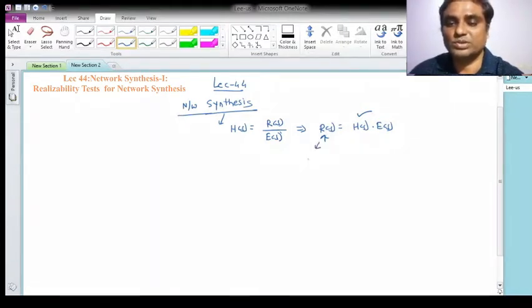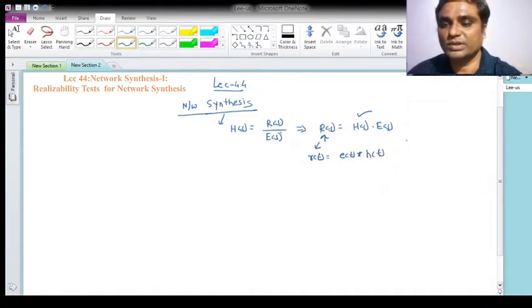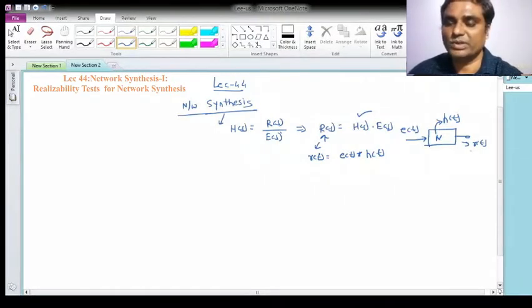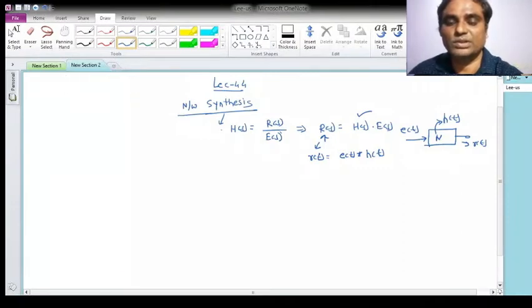Or in the time domain, generally we used to find out the response or output of the circuit by the use of convolution. For it we need the excitation given to it and the impulse response of it. If this is the network given to us, we give it the excitation, and we should also know the impulse response, so that I can find out the response, maybe voltage or current, for a particular branch. Till now we have seen that the network was given, the excitation was given, and we have to find out the different voltages and currents for the different branches.